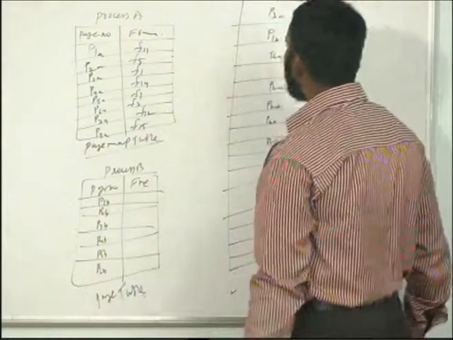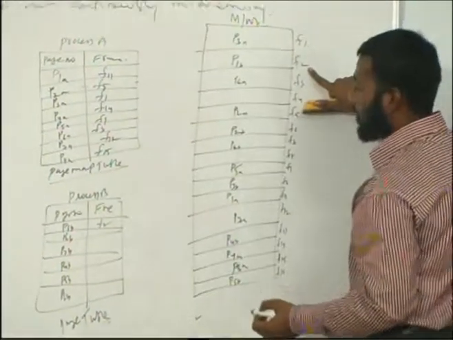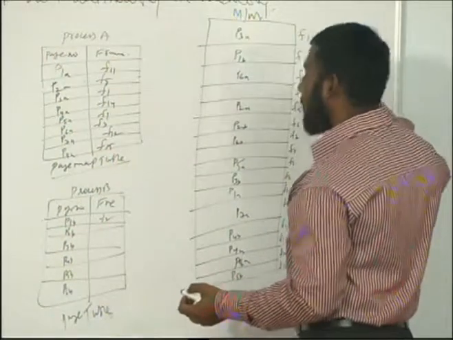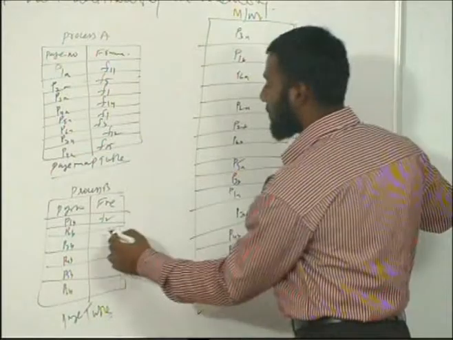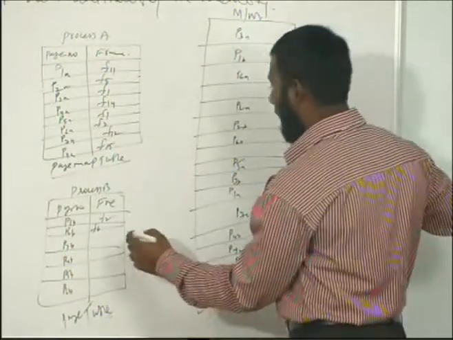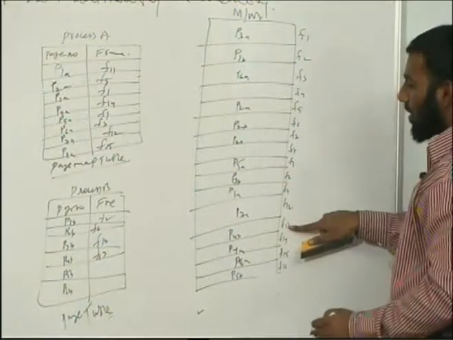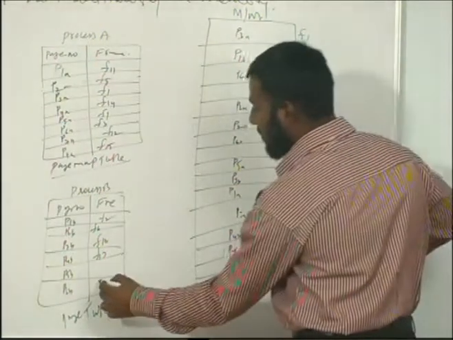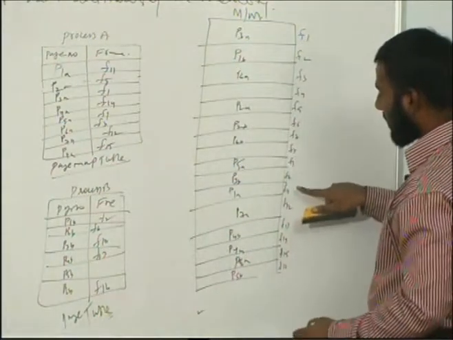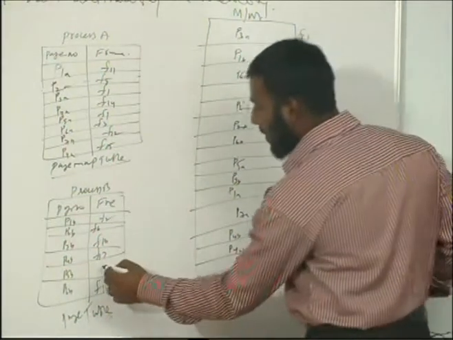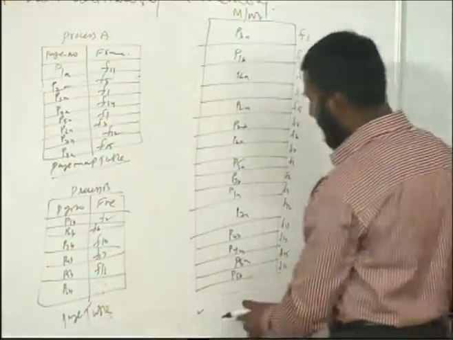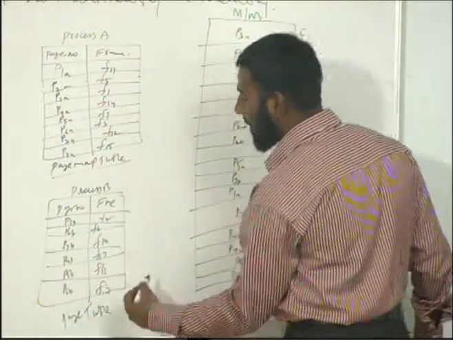So page 1 of B is sitting in frame 2. Page 2B is sitting in frame 6. Page 3B is sitting in F10. Page 4B is sitting in F13. Page 5B is in F16. Page 6B is F7.